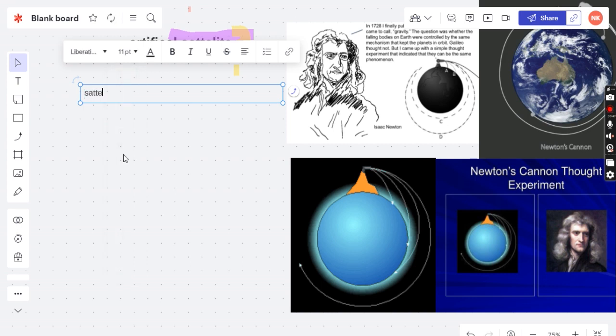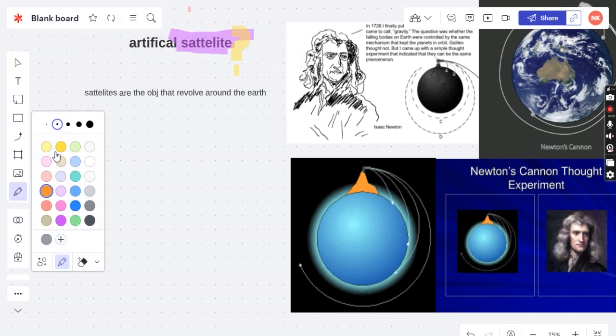Satellites are objects that revolve around the Earth, right? So anything or any object that revolves around the Earth is known as a satellite. So satellites can be of two types. We know the satellite is of two types.